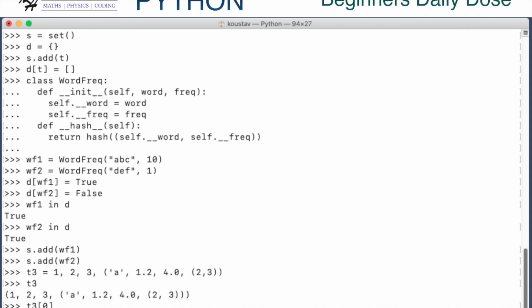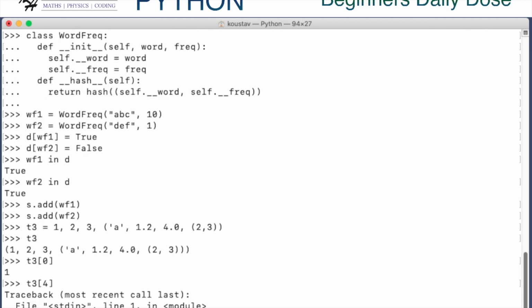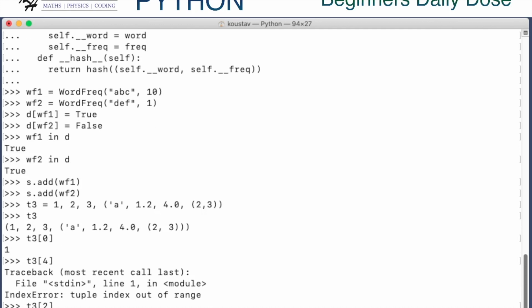Now the fourth element is not there, sorry, so maybe it's the second element. Now there is a convenient way, for better readability, where you can give a name to a particular data element of a tuple. That type of tuple is known as a named tuple, which I will discuss in the next video.